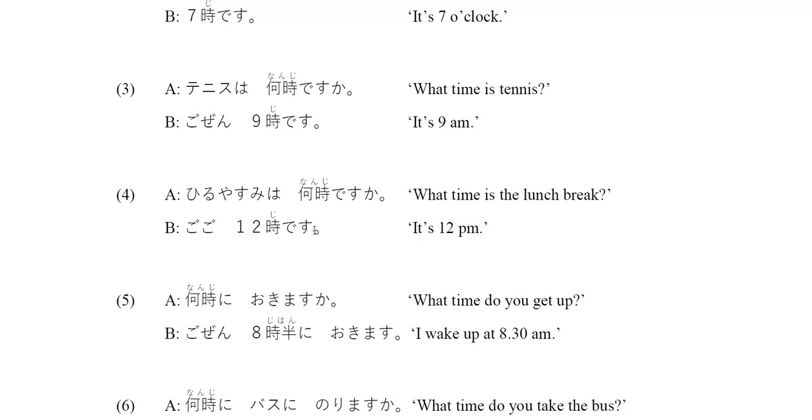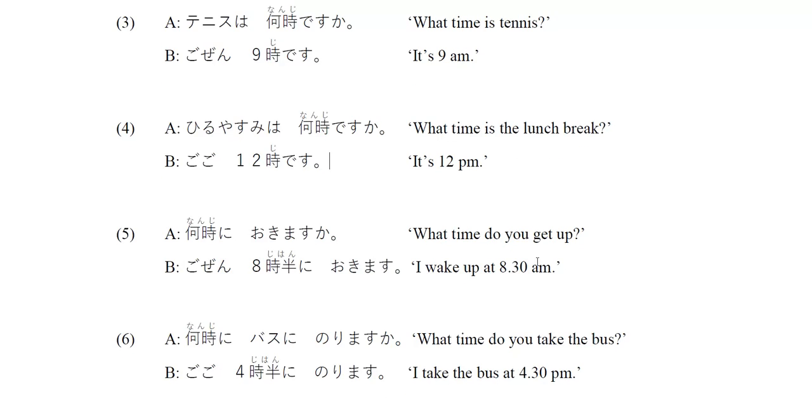We know that 12 p.m. is 12時です, right? But if you want to say p.m., then you put it in the beginning, which is 午後, okay? 午後12時です. And what time do you get up? You say 何時に起きますか? We know that 起きます is to wake up, to get up, right? And then you put this 何時 as the question word. So that's why you put it in the beginning. You put the question word in the beginning and then the verb after. And then ka at the end as a question.